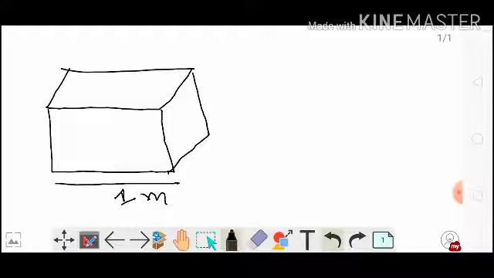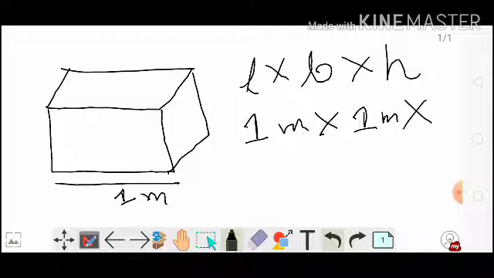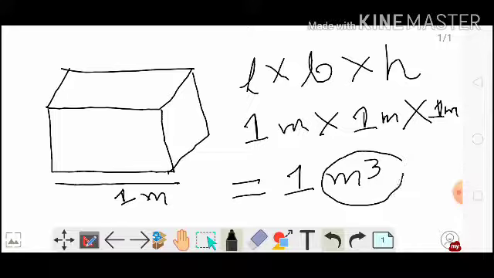If the length is 1 meter, the breadth will also be 1 meter and the height will also be 1 meter. The formula of volume is length into breadth into height, that will be equal to 1 meter into 1 meter into 1 meter. So it will make the volume 1 meter cube. So this is the unit of volume, that is meter cube.